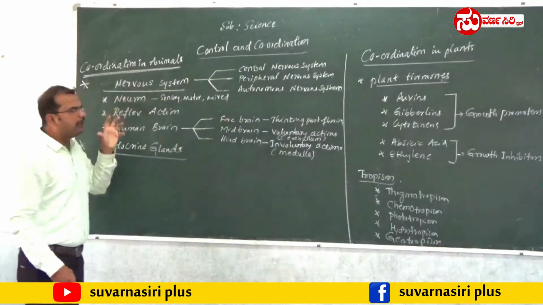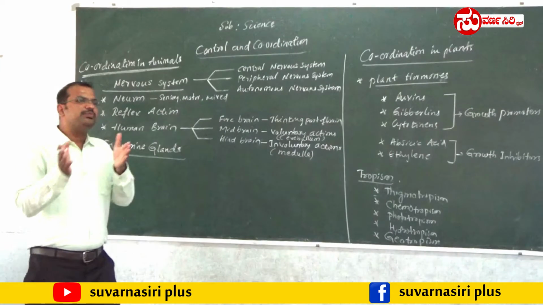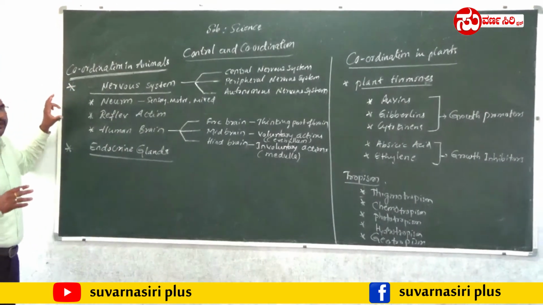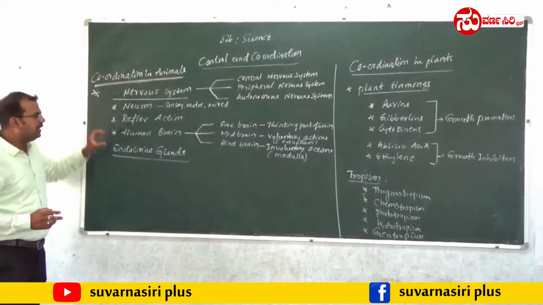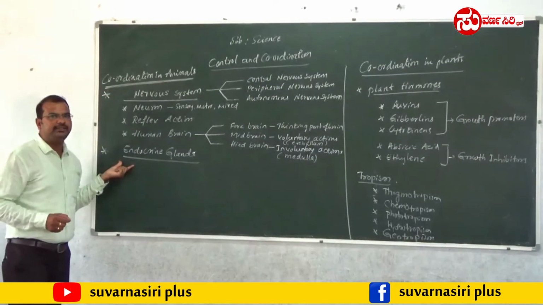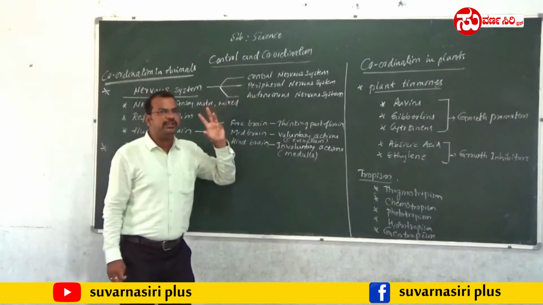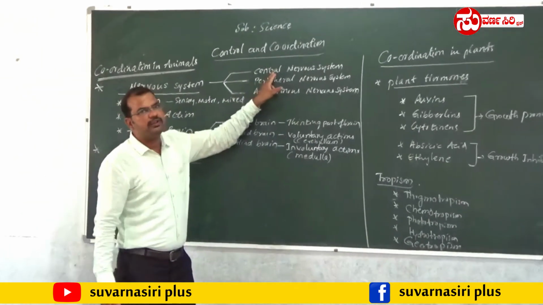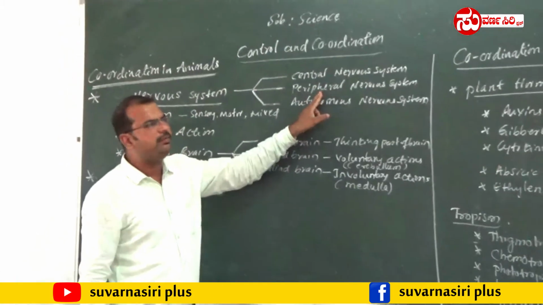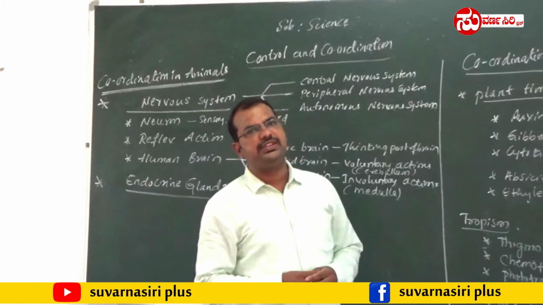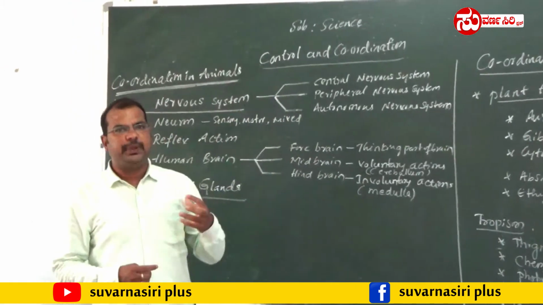When it comes to animals, it is controlled in two ways. One is the nervous system, the other is the endocrine gland system. The nervous system consists of three major parts: the central nervous system, the peripheral nervous system and the autonomous nervous system. The central nervous system consists of the brain and spinal cord.